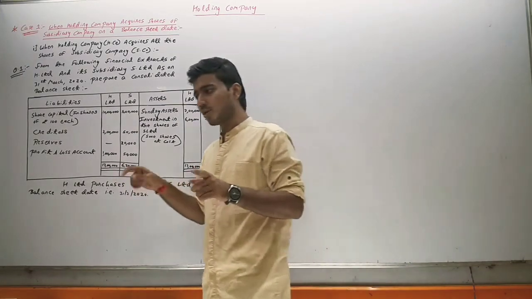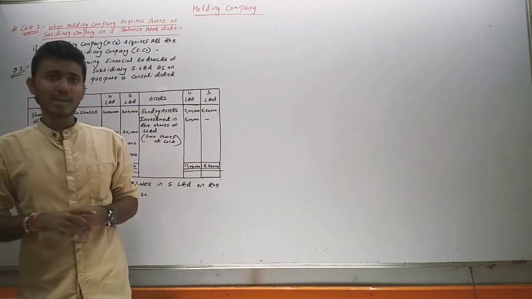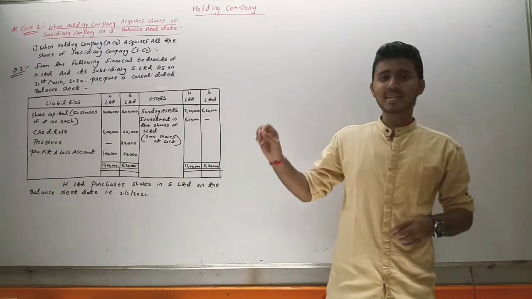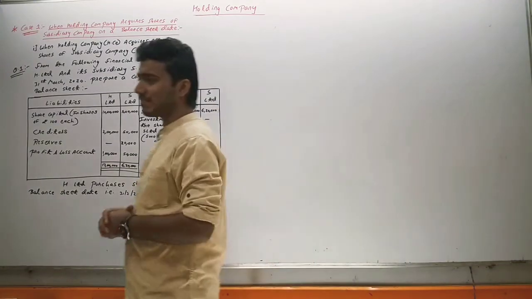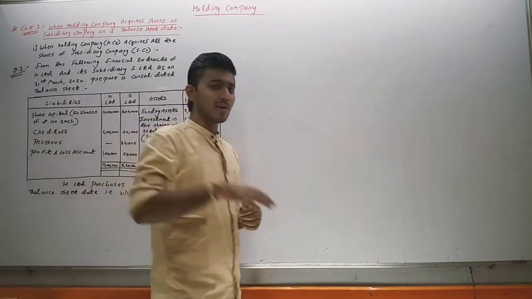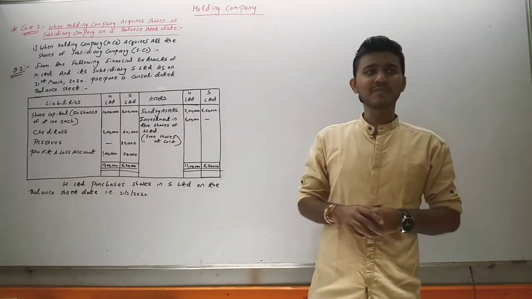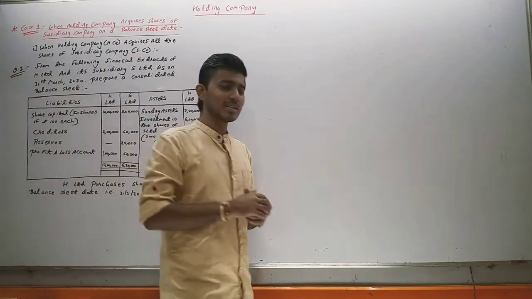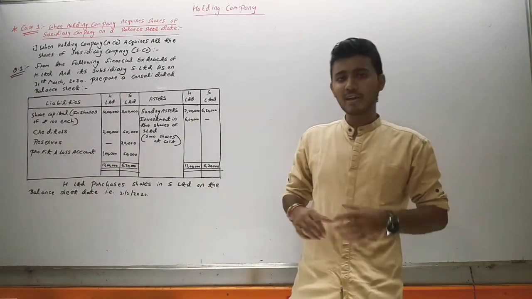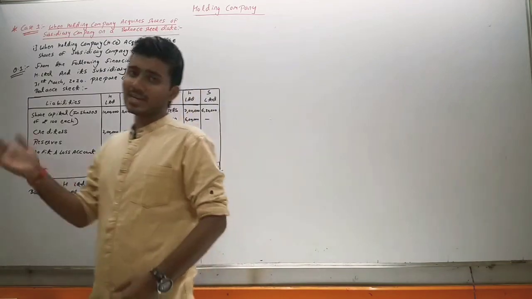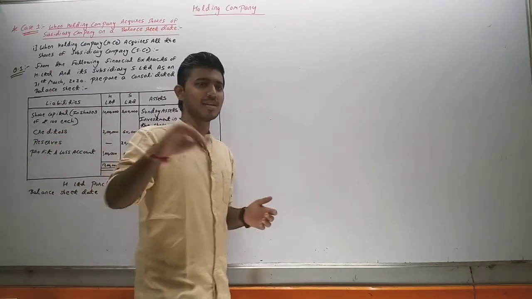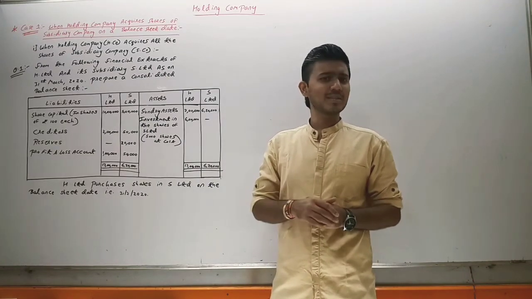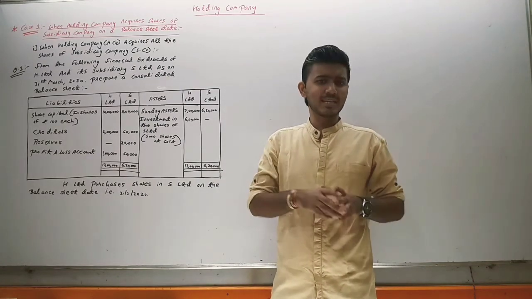In the first case there were two types: the holding company can acquire all the shares of the subsidiary company, in which case percentage holding will be 100%, or it acquires more than 50% but less than 100% of the shares, in which case percentage holding will be above 50% and less than 100%, whether it is 60, 70, 80, anything.